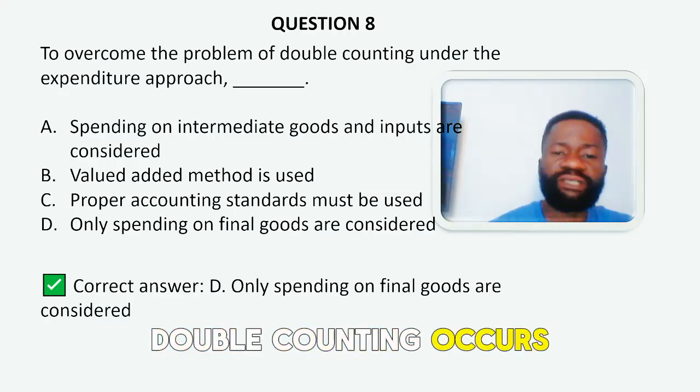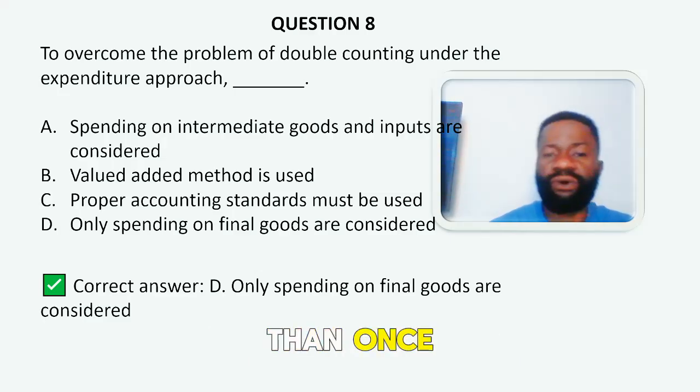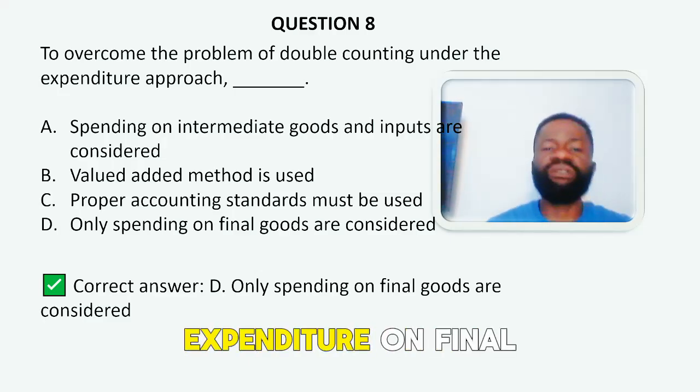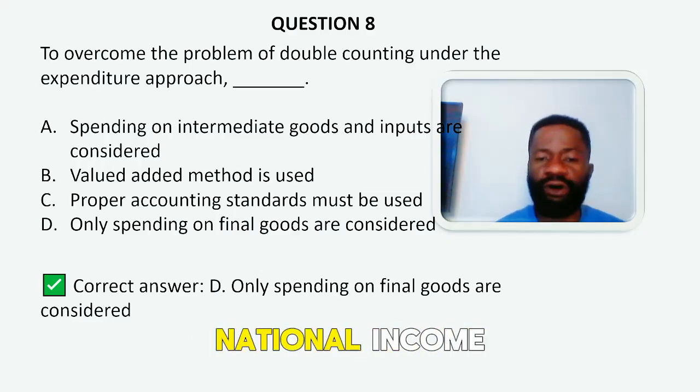Double counting occurs when intermediate goods are counted more than once. And to avoid this, only the expenditure on final goods is considered in the calculation of national income.